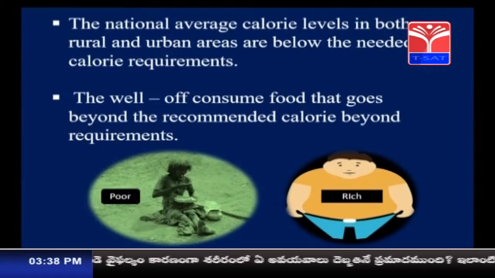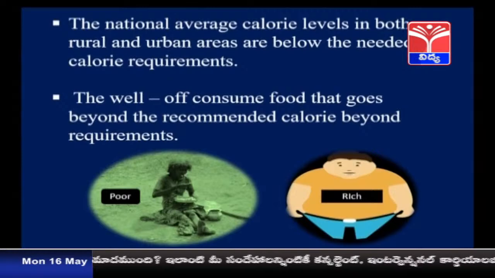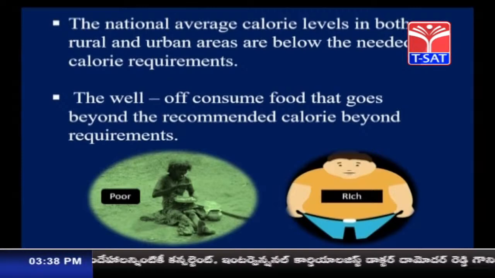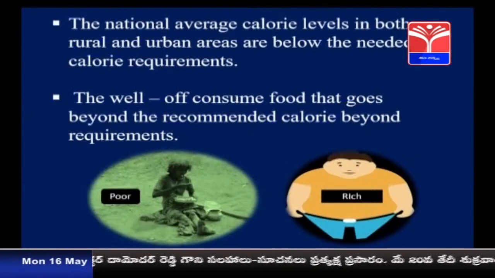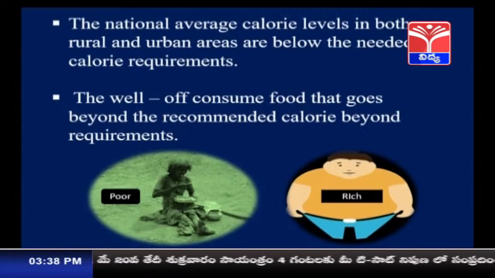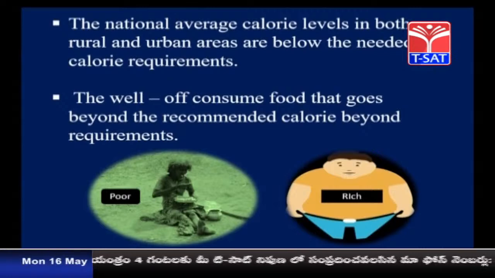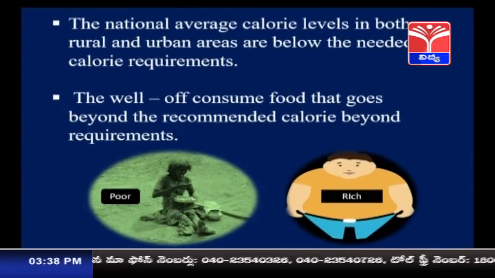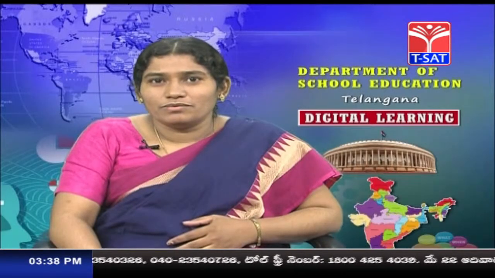The well-off consume food that goes beyond the recommended calories. So imagine the poor people are eating less than what is required, whereas the urban people are taking more food than is required. So they are getting obese, with a lot of fat in their bodies, and even such people are not able to work.